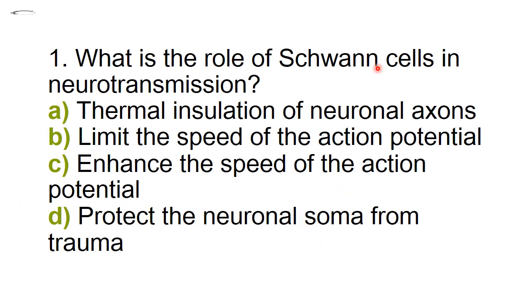Now let's do this MCQ. What is the role of Schwann cells in neurotransmission? It provides a thermal insulation of neuronal axons. It limits the speed of action potential. It enhances the speed of action potential. It protects the neuronal soma from trauma. So, what would be the correct answer?